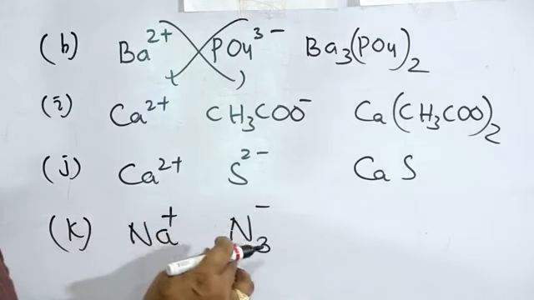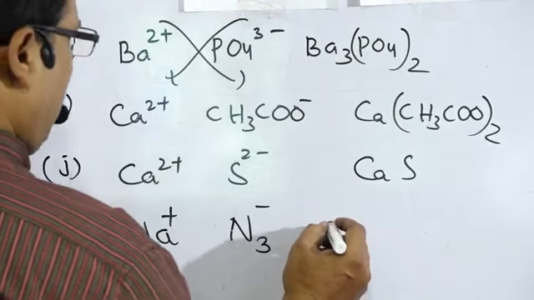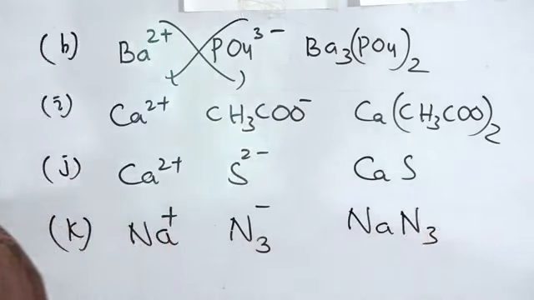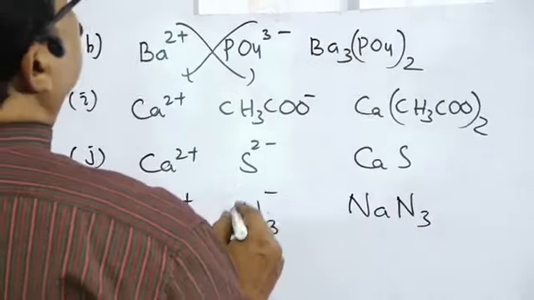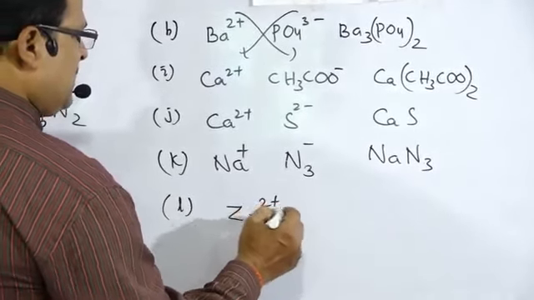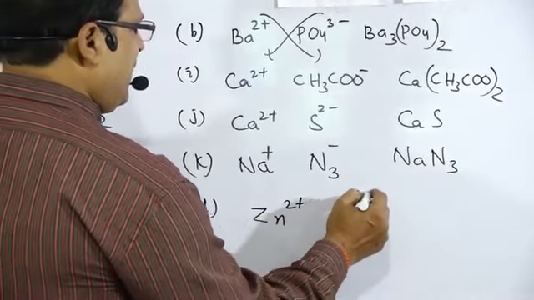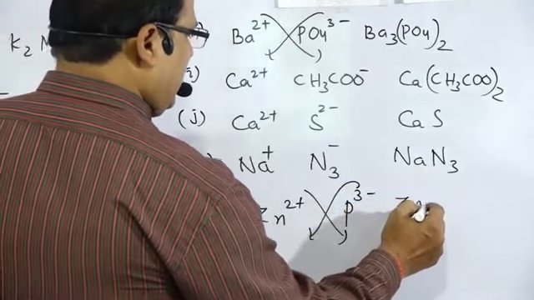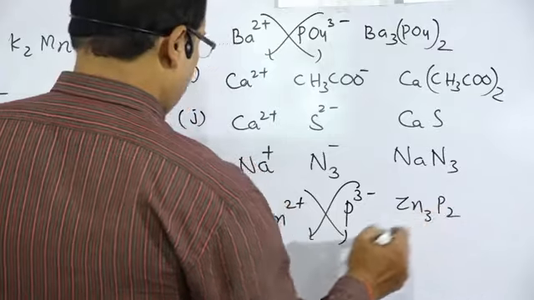Na plus, N3 minus, then what is the formula? NaN3, that is sodium azide. Zinc phosphide, zinc Zn2 plus, phosphide P3 minus, then the formula will be Zn3P2.